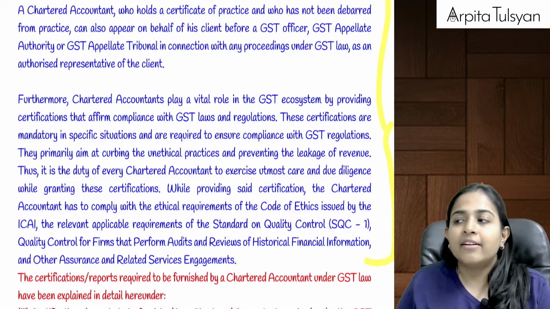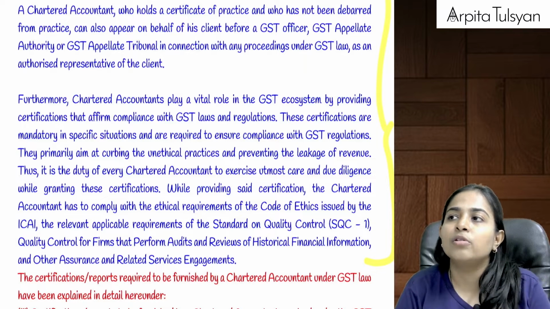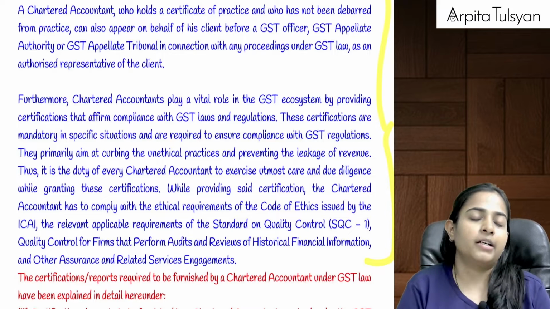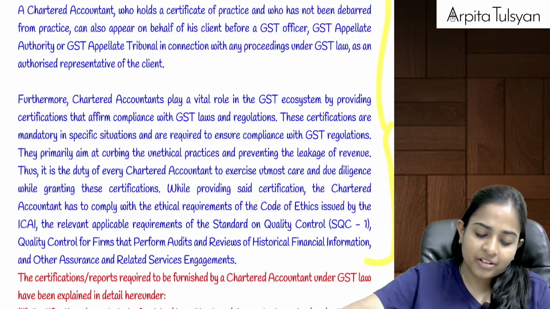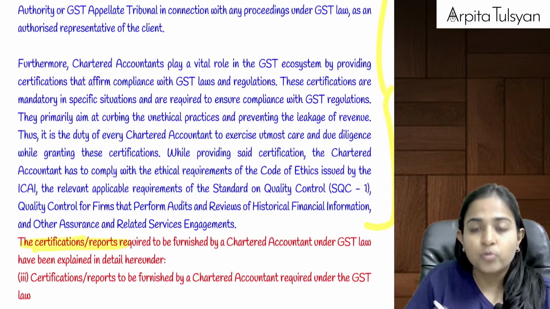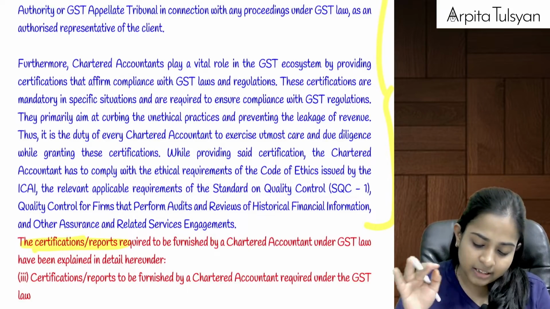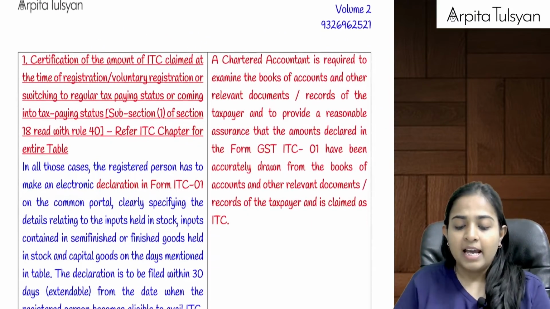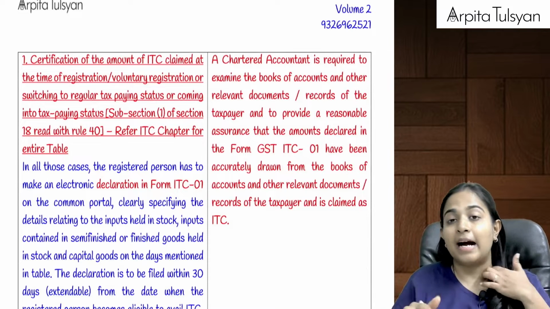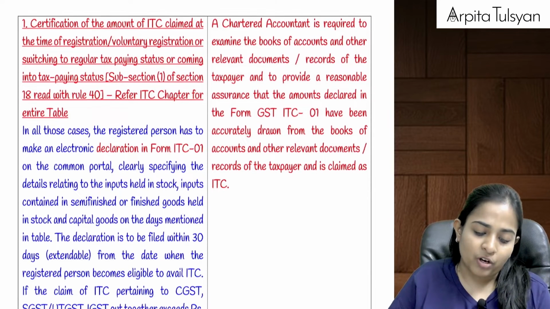So they are telling, and one more chapter that we are going to do after that is refunds. In refunds also there is going to be a place where we require the certificates of the chartered accountant. So they are telling that wherever the chartered accountant is getting involved, and whenever he has to do some certifications or give some reports, this should be done by the CA in a proper manner. Means it should not be unethical, it should be done in an ethical manner.